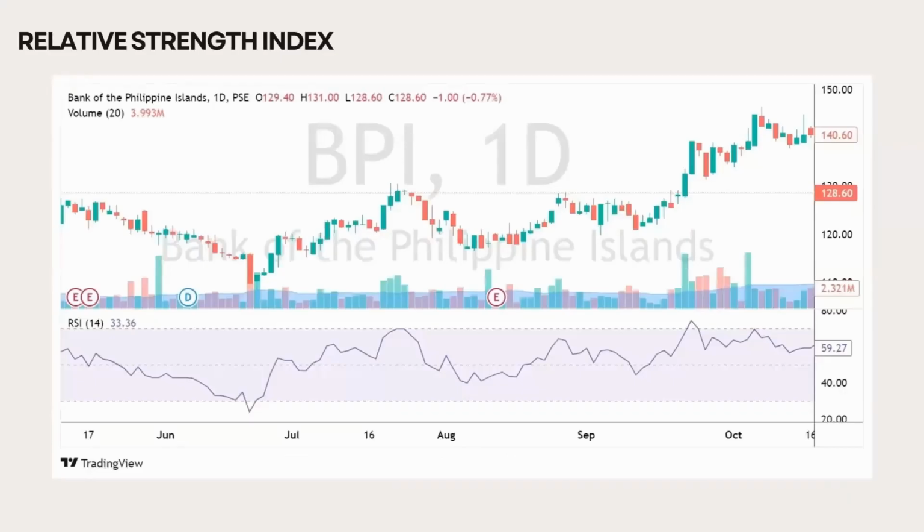If you take a look at BPI's chart, you'll notice something interesting. In June 2024, the RSI was flirting with low levels, below 30, which is like when someone on a dating app has low interest: oversold, and potentially a hidden gem. This signaled a buy opportunity, and the stock then experienced an uptrend.